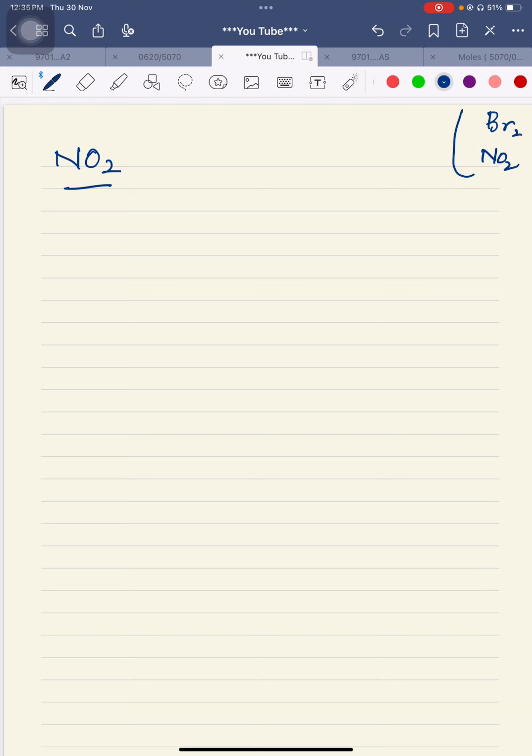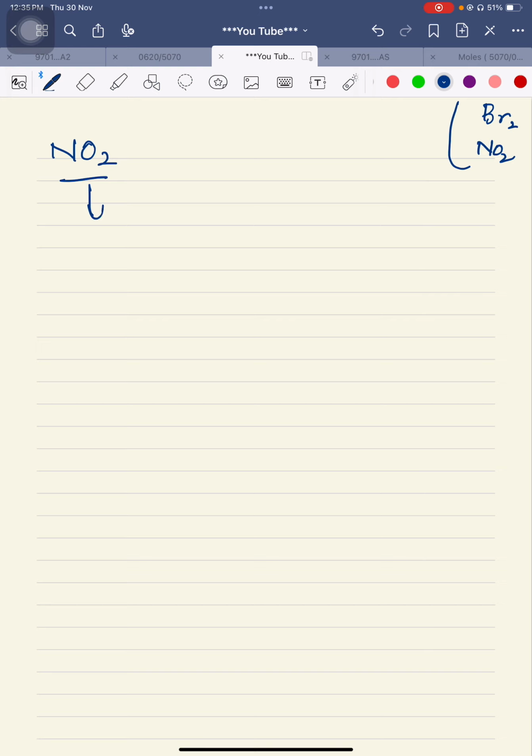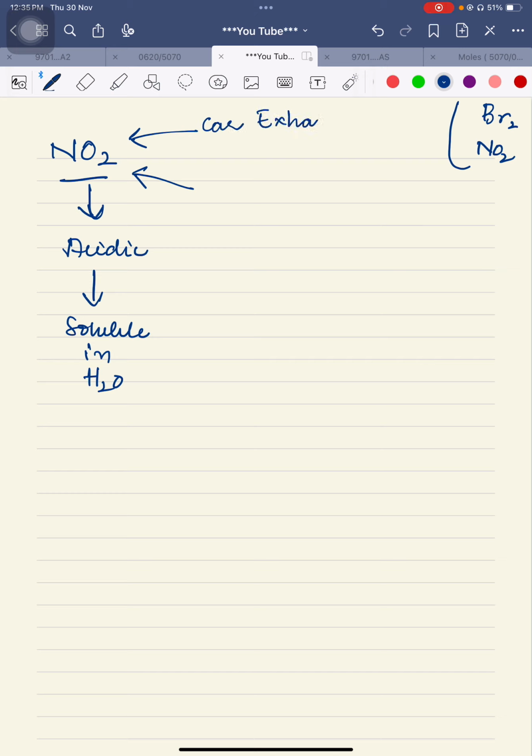So NO2 is an acidic gas as well. I'm writing here, it is an acidic gas, and it is soluble in water as well. Now what are the two sources for nitrogen dioxide? Number one is car exhaust. Number two is thunderstorm plus lightning activity.